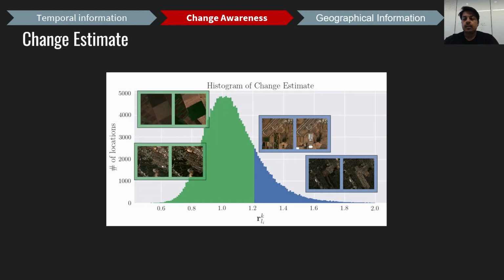The figure shows a histogram of change estimates at an intermediate training step. Lower change estimates indicate no long-term changes, as can be seen on the left, and pairs on the right are harder negatives for contrastive learning when compared to the location-based negatives of prior work. Please see the paper for more details on estimating changes and thresholding.